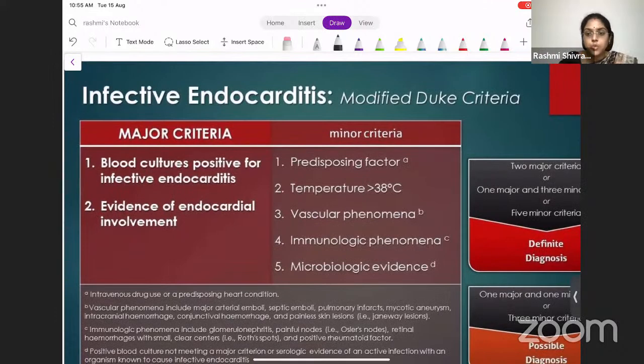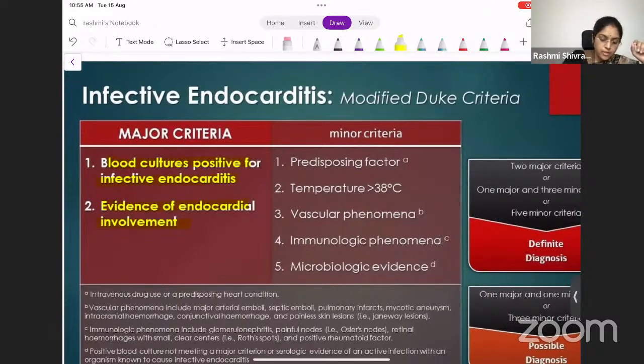If there is a usual organism, streptococcus or staphylococcus, or an enterococcus that you expect to produce endocarditis, and the culture is positive for that, then it comes under the major criteria. Blood culture is positive for infective endocarditis. Then there should be evidence of endocardial involvement.